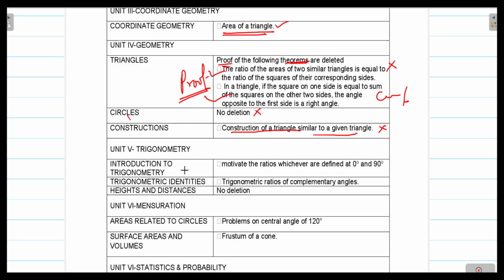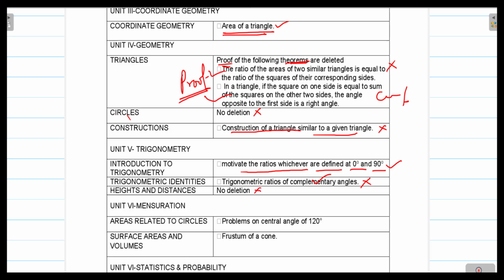From trigonometry, the first topic is introduction to trigonometry. Motivate the ratios whichever are defined at 0 and 90 degrees. Then second, trigonometric identities, that is trigonometric ratios of complementary angles, is also deleted. So trigonometric ratios of complementary angles is deleted. From heights and distances there is no deletion.